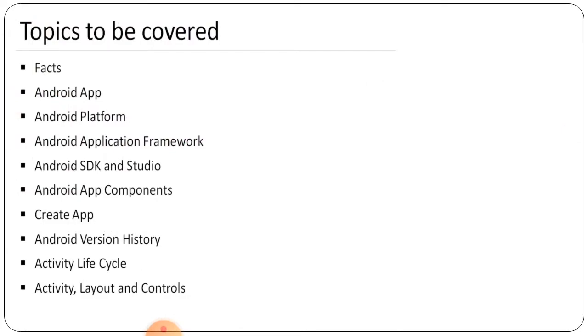Now the topics to be covered are facts, then Android app, then Android platform, then Android application framework, then Android SDK and Studio, then Android app components, then how to create an app, then Android versions, how many versions there are till now, then activity life cycle, then activity layout and controls. So these are the topics that are going to be covered in this unit.